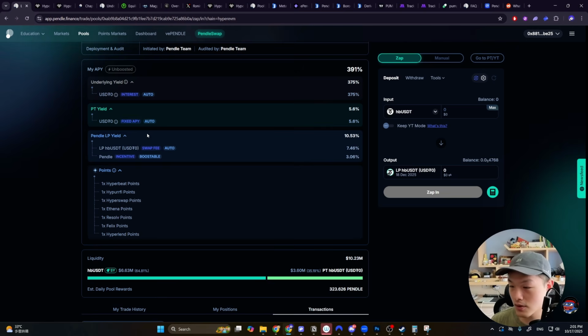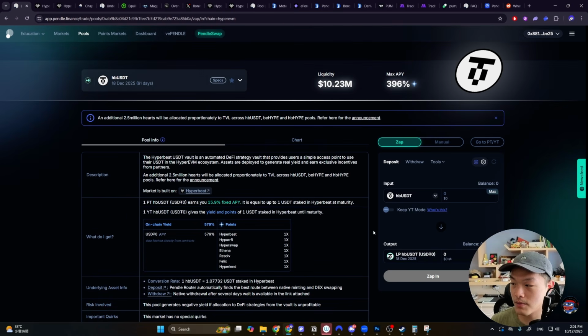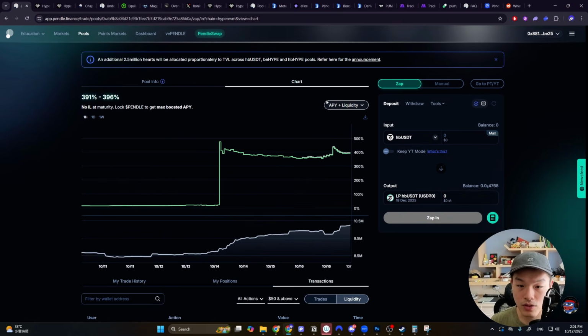And then what you will also earn in addition to just the PT or the YT is some swap fees. If people are swapping in and out of this pool a lot, then you'll earn a ton of swap fees, right? In this case, it has been about 7 something percent. I believe it's a huge spike because of the recent liquidation event. You guys can check the chart here.